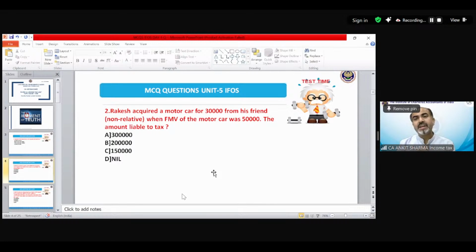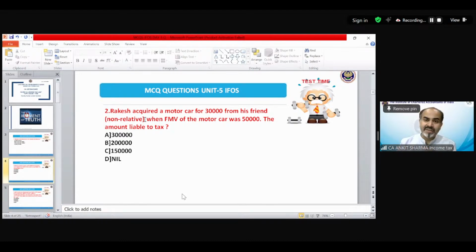Sujay is saying D, not exceeding 50,000. Sujay, I have told you that in an inadequate consideration or without consideration question, you should firstly check whether this is an asset which falls in the definition of the other sources provision. No, a car is not included in those movable asset definitions. The jewellery, shares, securities, bullion, archaeological collection, any work of art, etc. A car is not included there. So your answer is right because option D is saying nil.